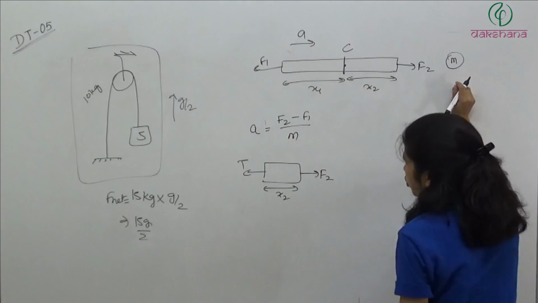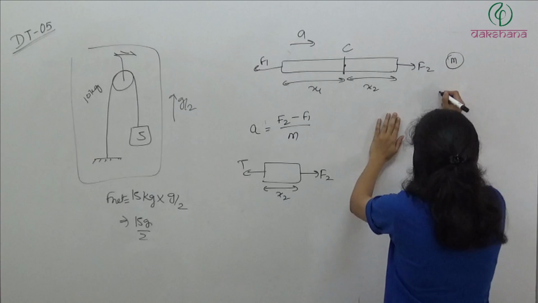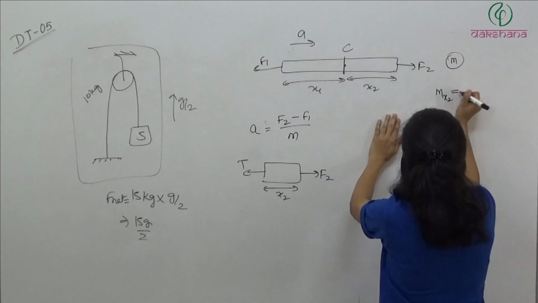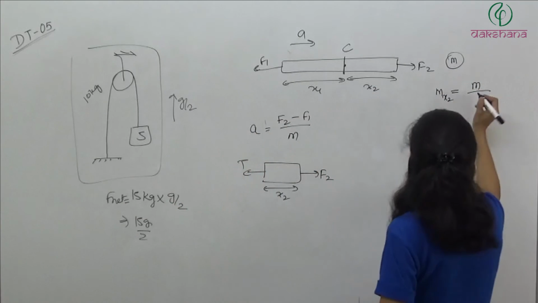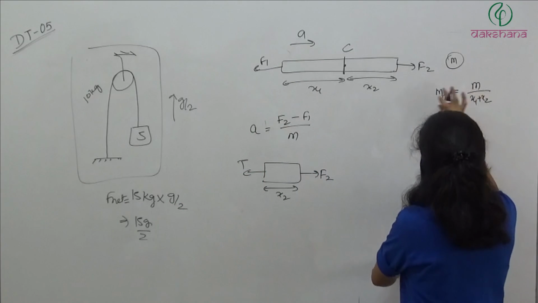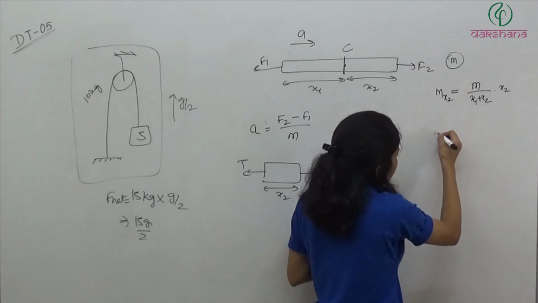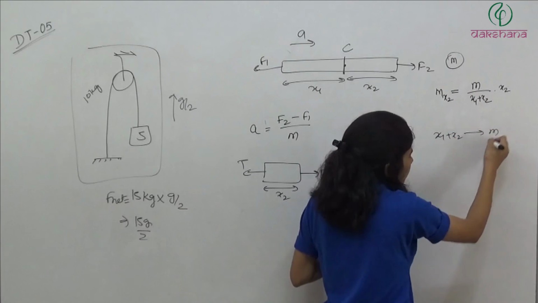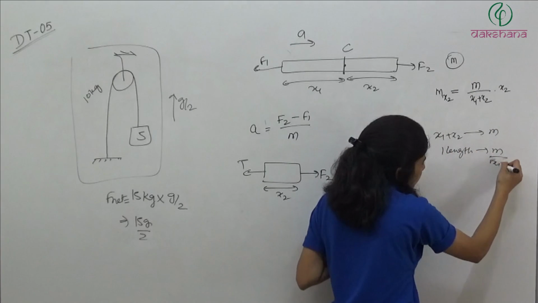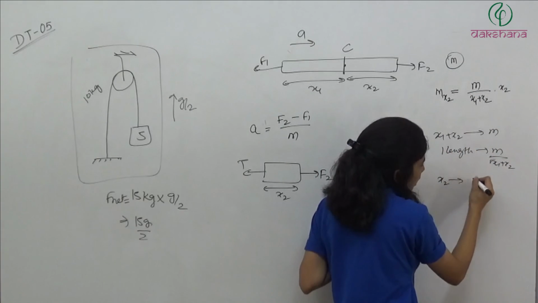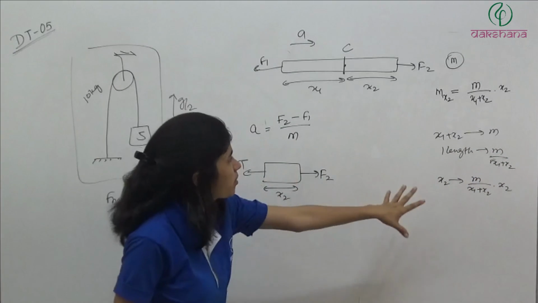So we can find out mass per unit length. Why am I doing that? Because I want to find out mass of this. So now we have mass of x2 part, mass per unit length is total mass by total length x1 plus x2, and mass of x2 will be that into x2, right? What do we have? We have mass m for length x1 plus x2, so what is the mass per unit length? m by x1 plus x2. So what is the mass of length x2? m by x1 plus x2 into x2. So this is the mass of this.